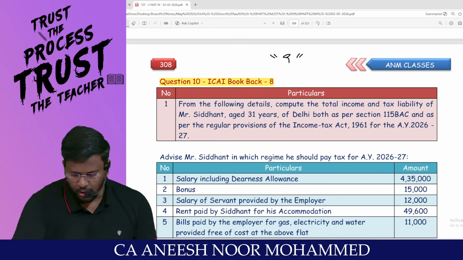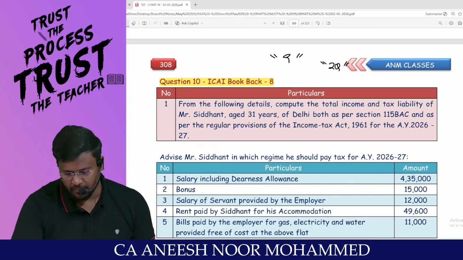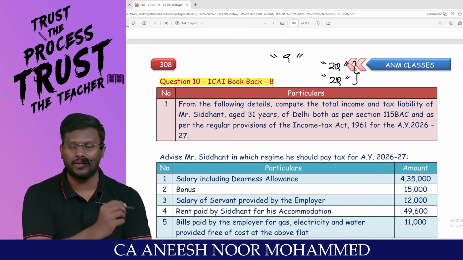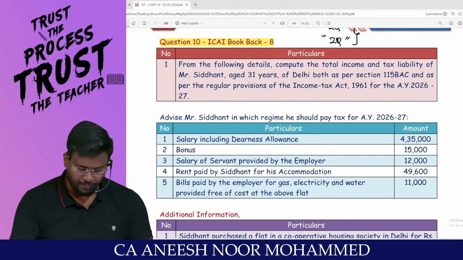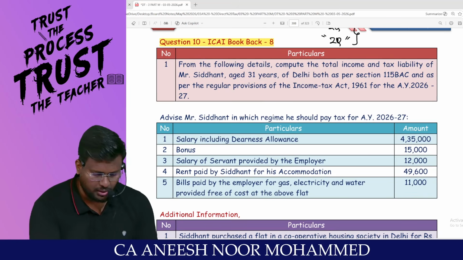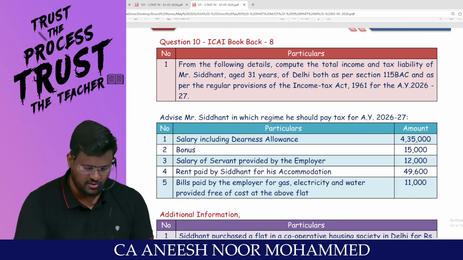Out of that, we will solve first 2 questions in this slot and we'll be doing 2 more. That will be our last slot for DT. With that, subject DT will come to an end. Very easy question. Question number 10. Shall we start the proceedings?